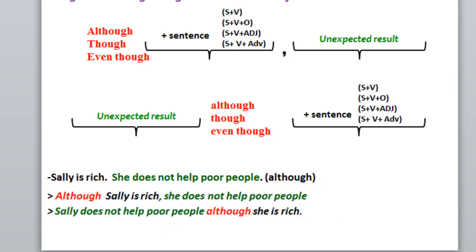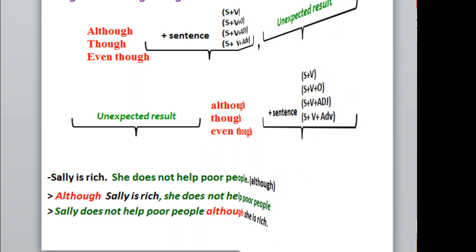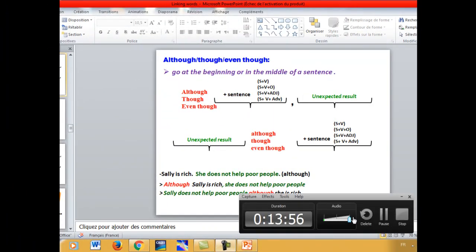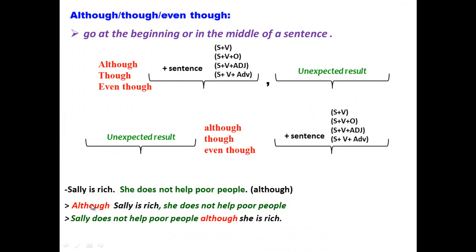So now we have two different answers. Although Sally is rich, she doesn't help poor people. The second possible answer: Sally doesn't help poor people although she is rich. Here we can replace although by though and even though, because they are used in the same way.